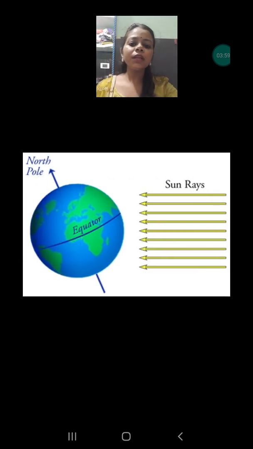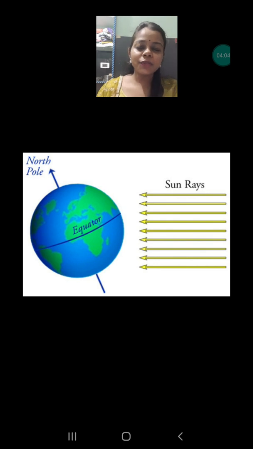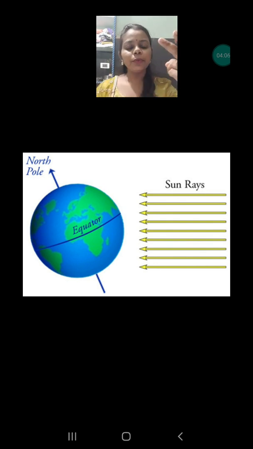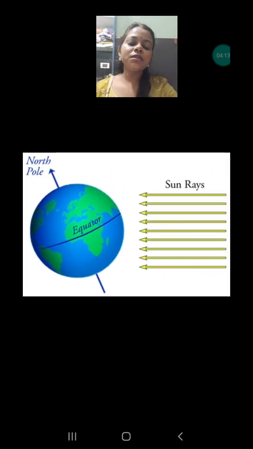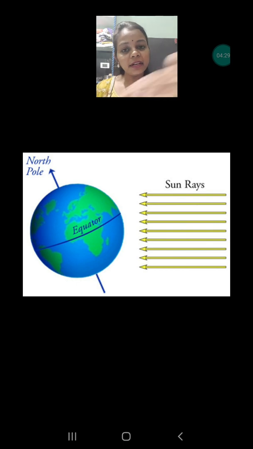Okay, this happens because of the movement of the earth. In the last class we have studied about the two types of movement of the earth. First is rotation and second one is revolution. The rotation causes the change of day and night. Okay, in the morning the rays fall in a slanting way, and this is the reason why we feel cool. And in the afternoon, as you can see, the sun rays are directly falling on the earth, and that's why we feel hotter.